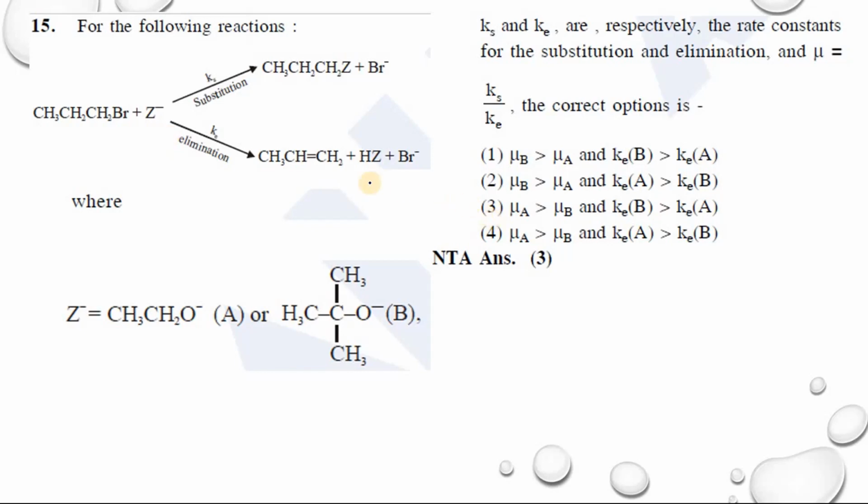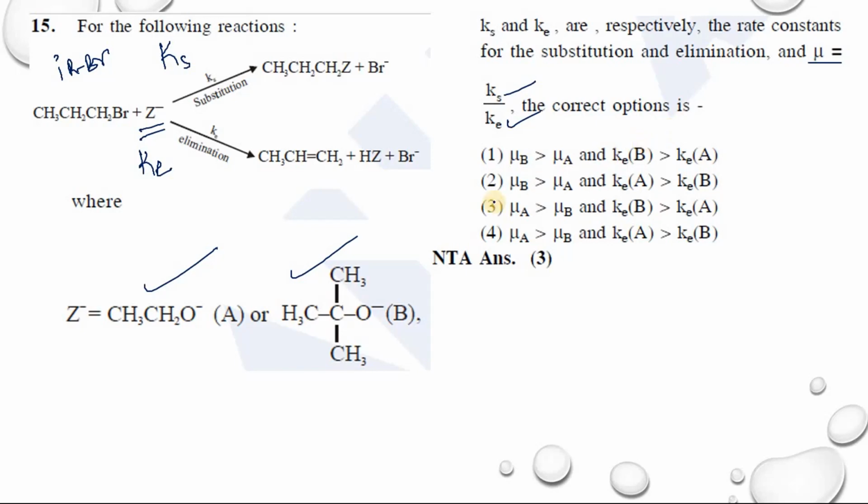For the following reactions, the primary alkyl bromide is given, Ks is for substitution and Ke is for elimination. Here Z minus is ethoxide and tertiary butoxide. Ks and Ke are respectively the rate constants for the substitution and elimination, and mu is equal to Ks by Ke, the substitution constant by the elimination constant.